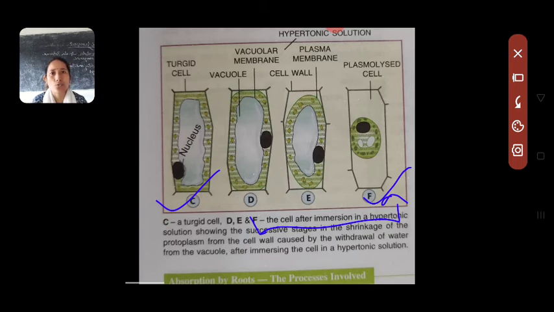In our next class we will be discussing in detail how turgidity is helpful to plants. For example, on a hot summer day, you might have seen wilting of the plants, right? Why does that happen? Because the rate of transpiration was more than that of absorption by the roots.